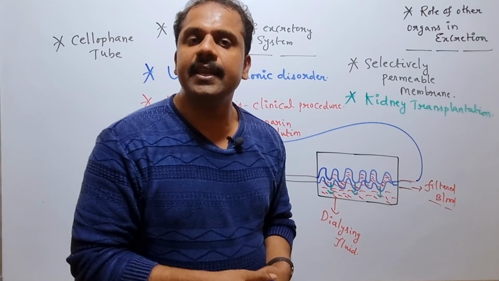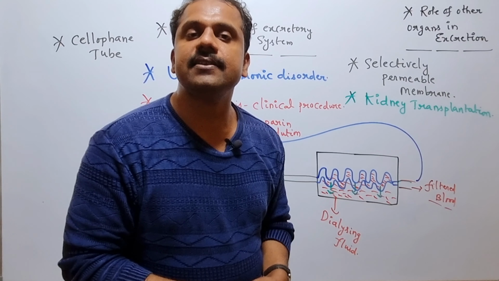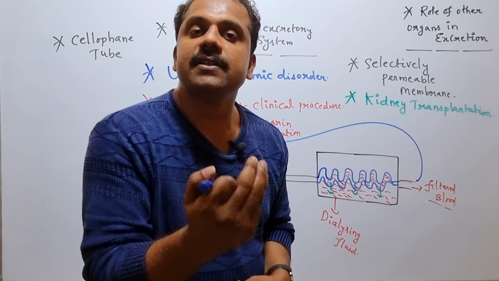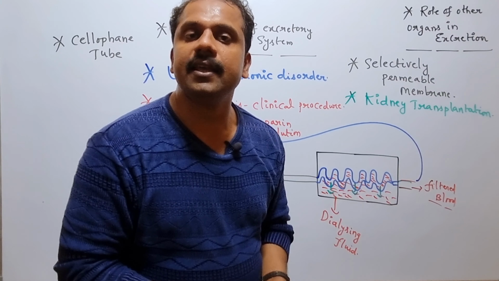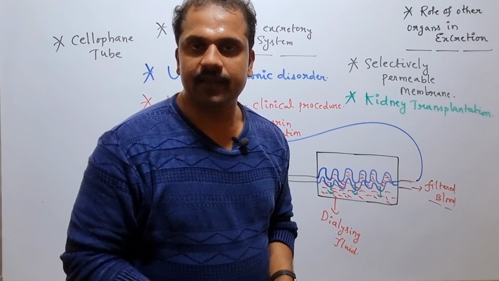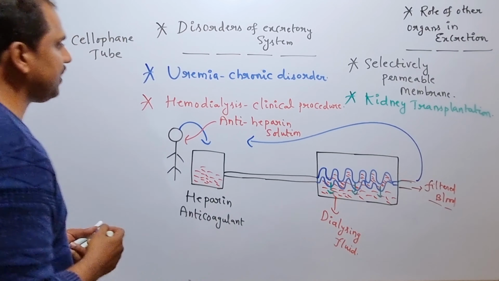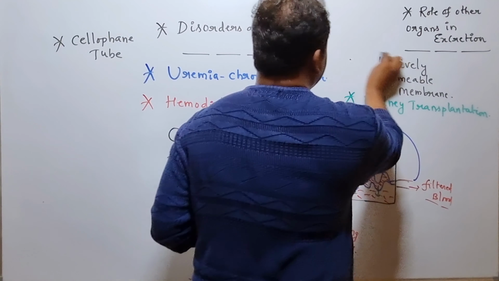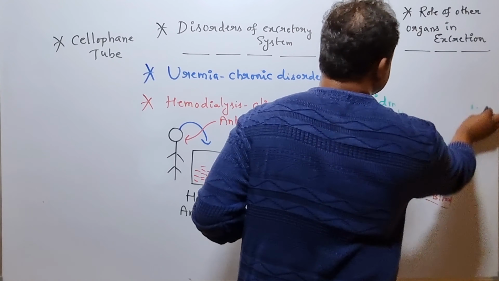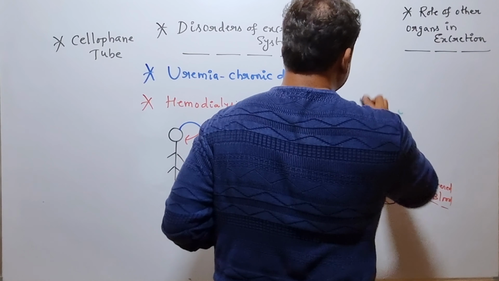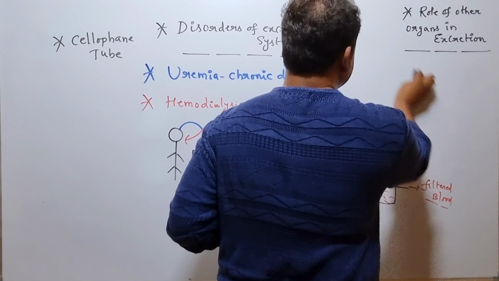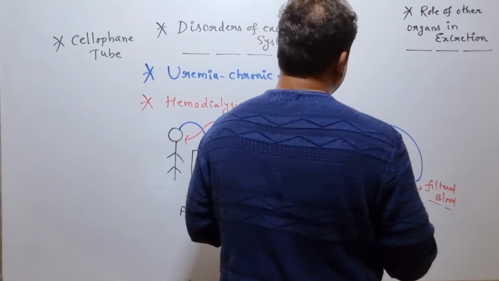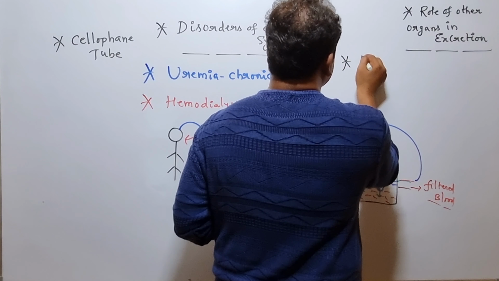Is it clear? And in addition to this, there are certain other disorders most commonly observed in humans because of the malfunctioning of the excretory system, and here they are nothing but what? Renal calculi. So what is it? Renal calculi. So let me arrange the things first. Renal calculi, right? Renal calculi.